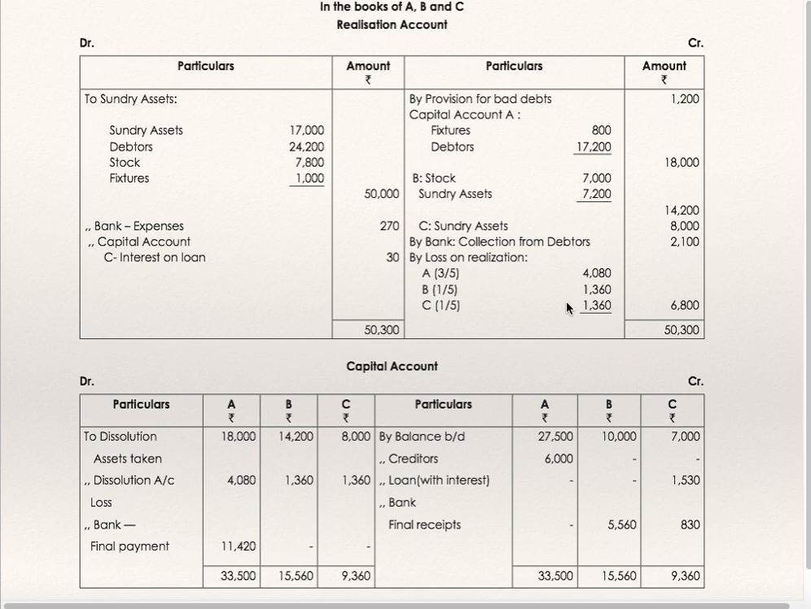Close realization account, it has shown a loss. Transfer this loss to capital account 40/80, 13/60, 13/60 in their profit sharing ratio 3:1:1. Now close capital account and transfer it to bank account. By bank final receipt, this is the balancing figure. To bank in A's account final payment. So these 11,420 in A's account, 5,560 in B's account and 830 in C's account. These are balancing figures.